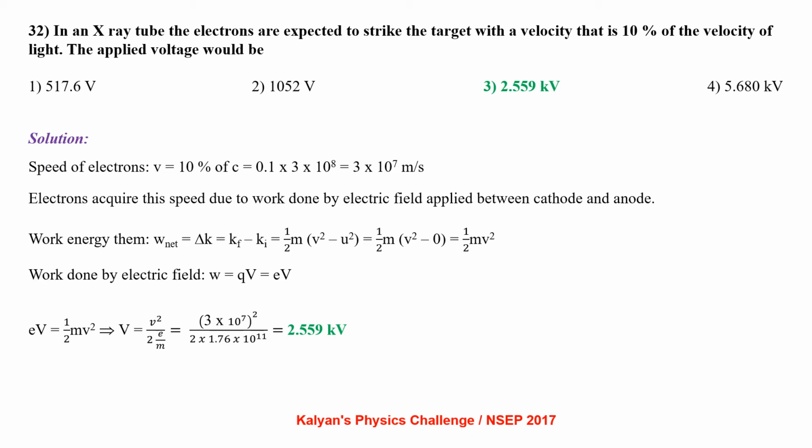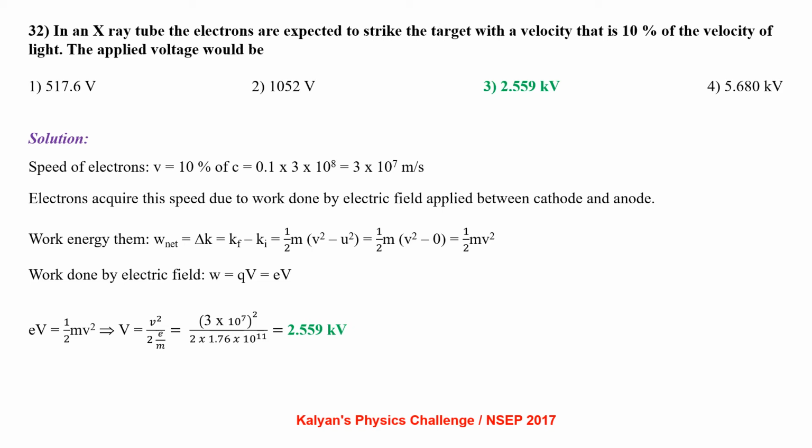In an X-ray tube, the electrons are expected to strike the target with a velocity that is 10% of velocity of light. The applied voltage would be? Speed of the electron v equals 10% of c, that is 0.1 into 3 into 10 power 8, that is 3 into 10 power 7 meter per second. Electrons acquire this speed due to work done by the electric field applied between the cathode and anode.